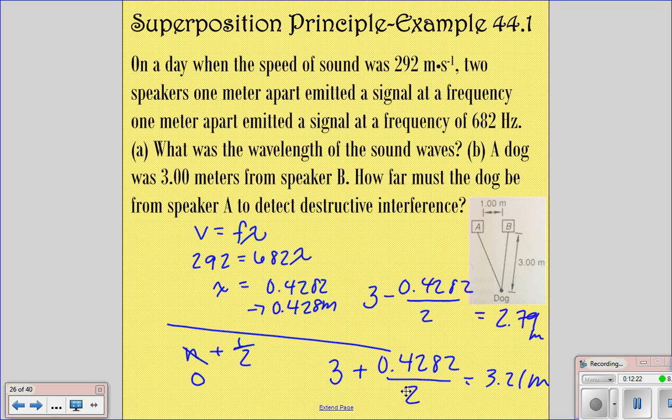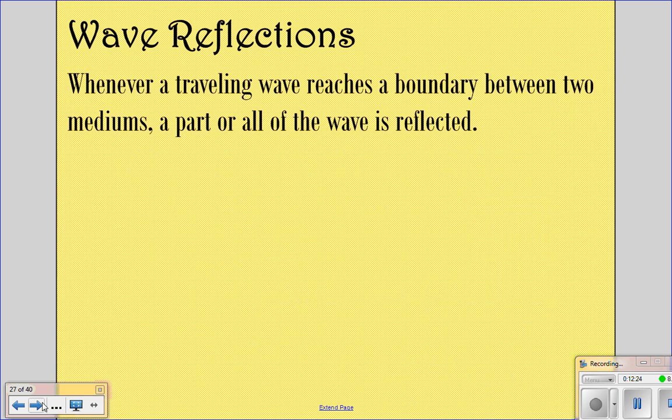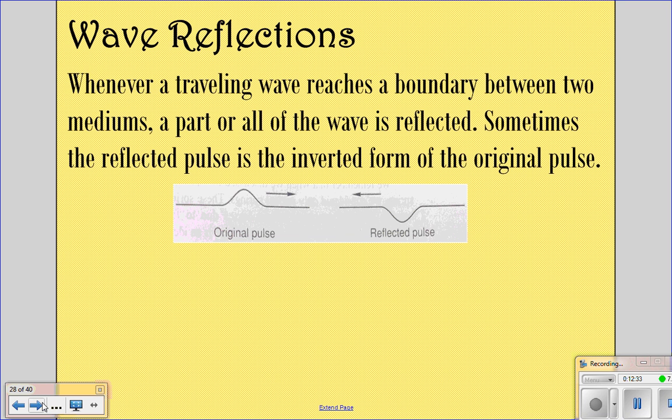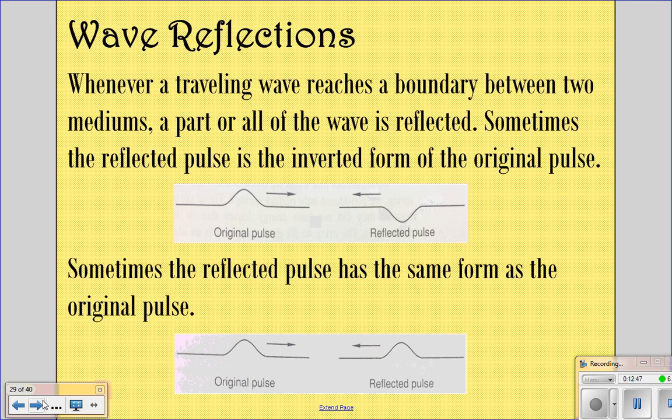Okay, so now we're going to look at wave reflections. Whenever a traveling wave reaches a boundary between two mediums, part or all of the wave is going to be reflected. Sometimes a reflected pulse is in the inverted form of the original pulse. Do y'all see how this one is going up, and then whenever it goes back, it's going down? Sometimes it has the same form as the original pulse, so it can be traveling up both ways.